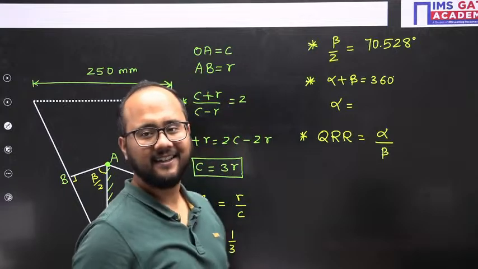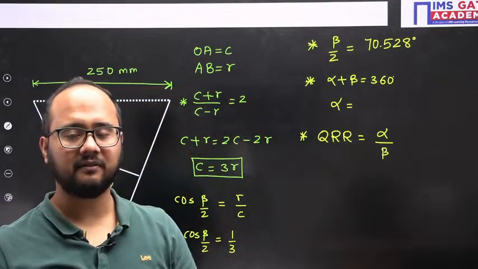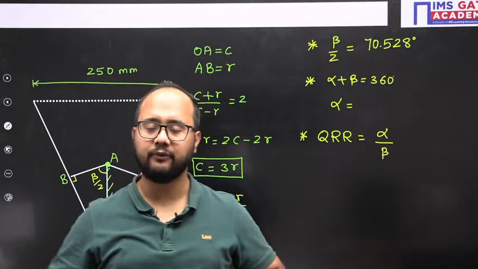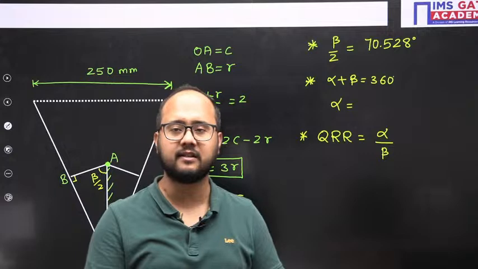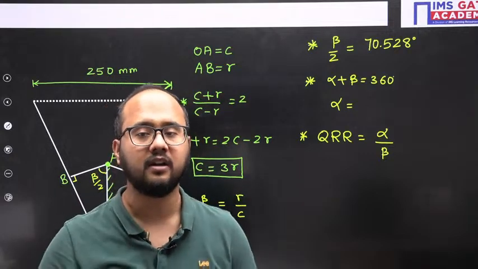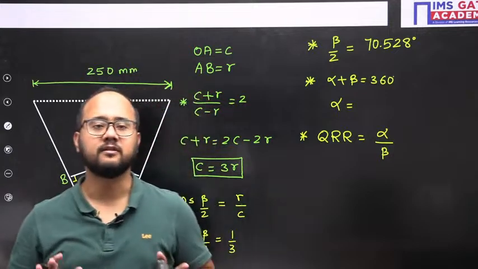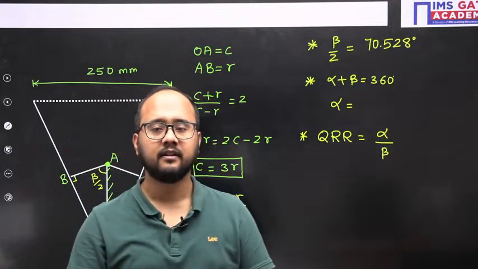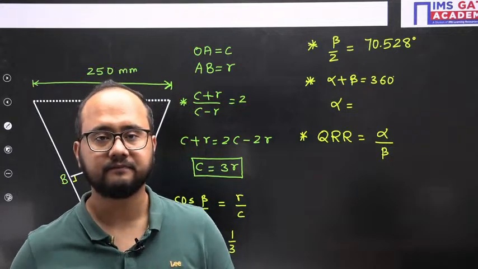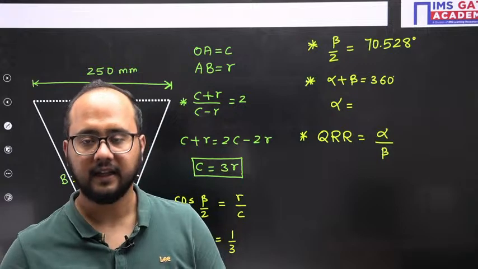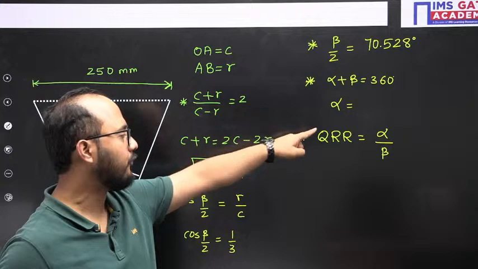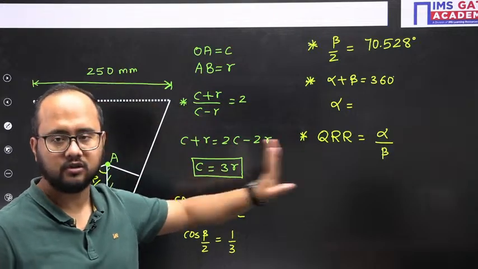70.528 degrees. So don't make basic calculation mistakes, because every concept you have understood, everything you know, but if in the final step you make a small calculation mistake, then the whole effort you have given to that numerical will go to waste. So that should not happen. Be careful regarding the calculations, everyone. So 70.528, then accordingly we will calculate alpha, and finally the quick return ratio also.